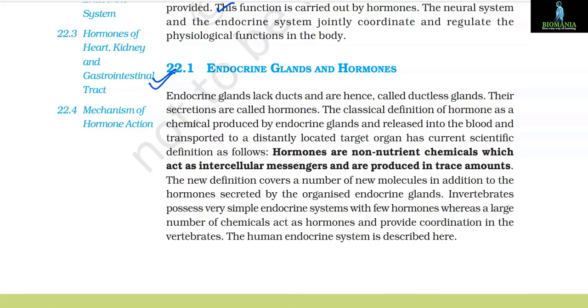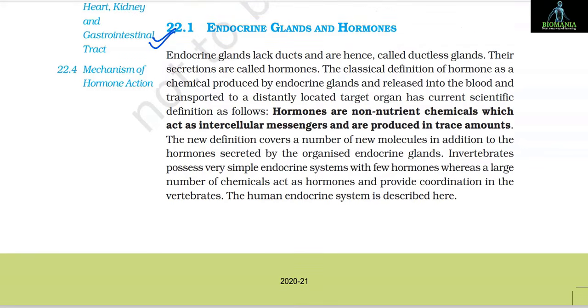The classical definition of hormone is a chemical produced by endocrine glands, released into the blood and transported to a distantly located target organ. The current scientific definition is as follows. Hormones are non-nutrient chemicals which act as intercellular messengers and are produced in trace amounts. The new definition covers a number of new molecules in addition to the hormones secreted by the organized endocrine glands.